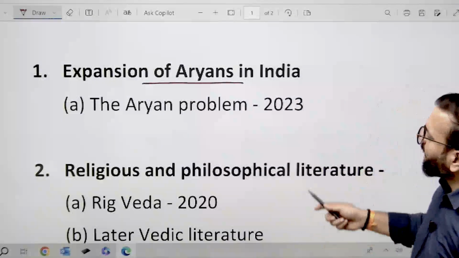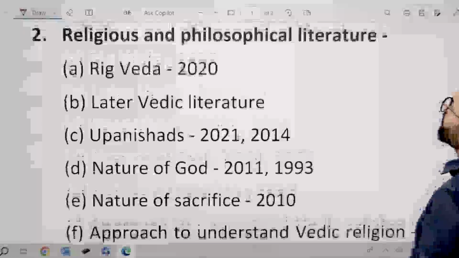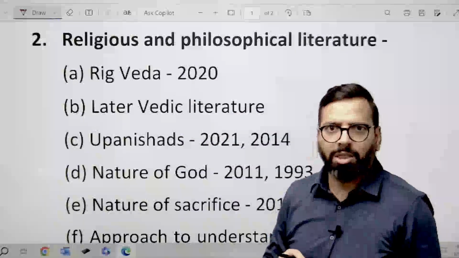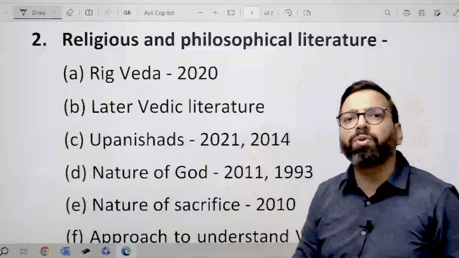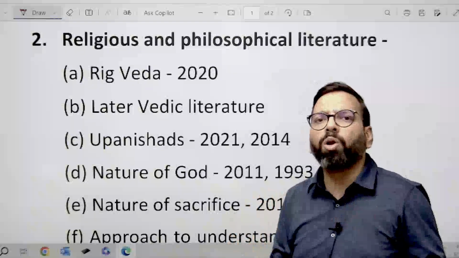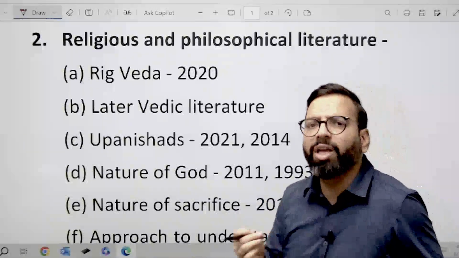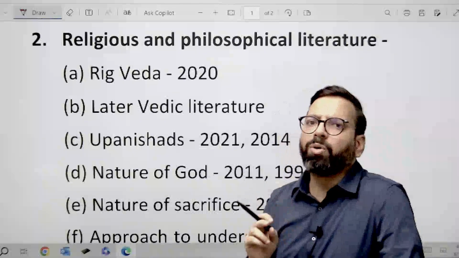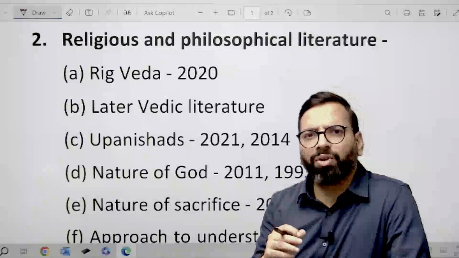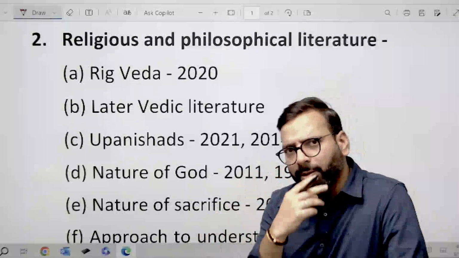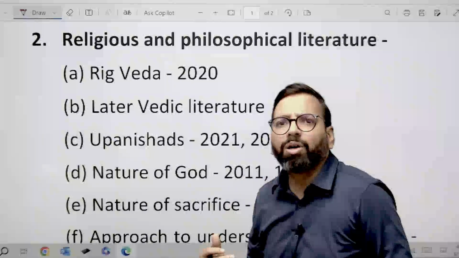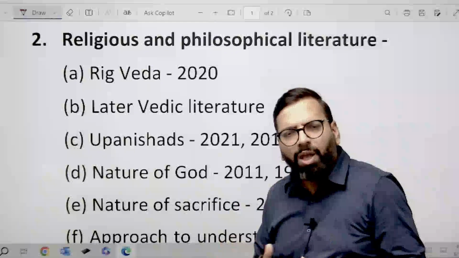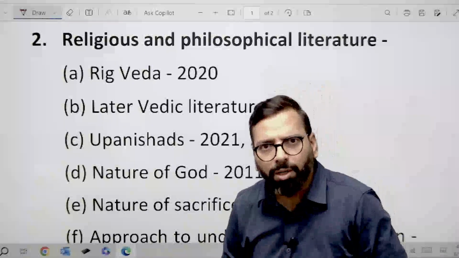Moving ahead, the second heading is your religious and philosophical literature. In this chapter, one of the most important sections is this only, religious and philosophical literature. If you divide this whole Vedic period and Vedic literature, you can divide it into 4 Vedas. The first and foremost is the Rig Veda. Then you have Atharvaveda, Yajurveda, and then Samveda. And then you have Upanishads related to each of these Vedas. Brahmanas are also there, Aranyakas are also there, all of that is part of these Vedas only.